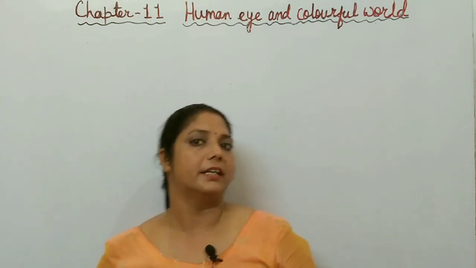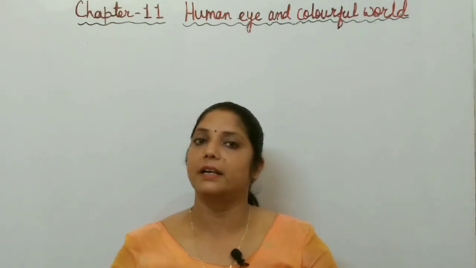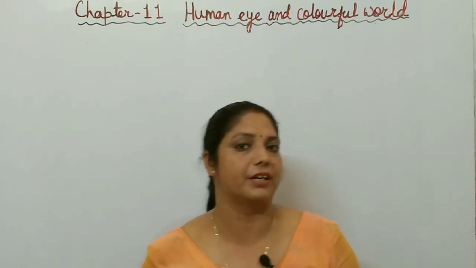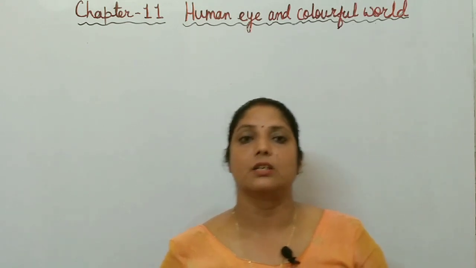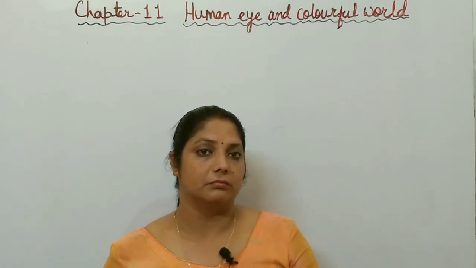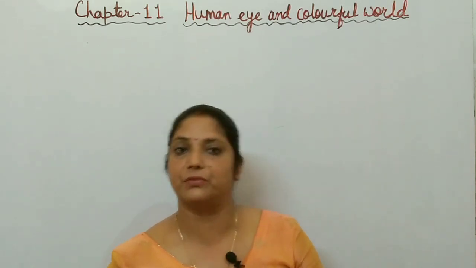Today I am going to start the next part of this chapter, Human Eye and Colorful World. In this part I will cover atmospheric refraction and different phenomena based on atmospheric refraction, like twinkling of stars, why stars appear higher than they actually are, advanced sunrise and delayed sunset. All these are based on atmospheric refraction.